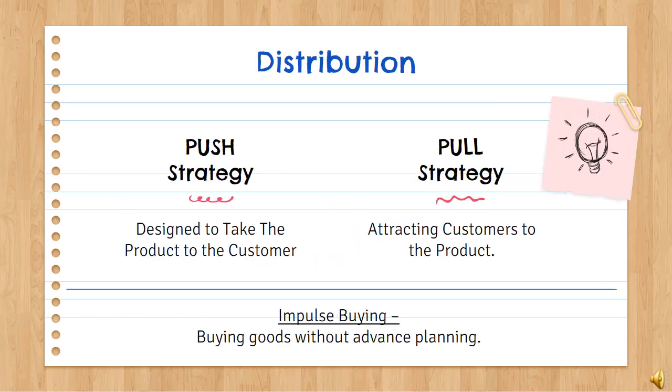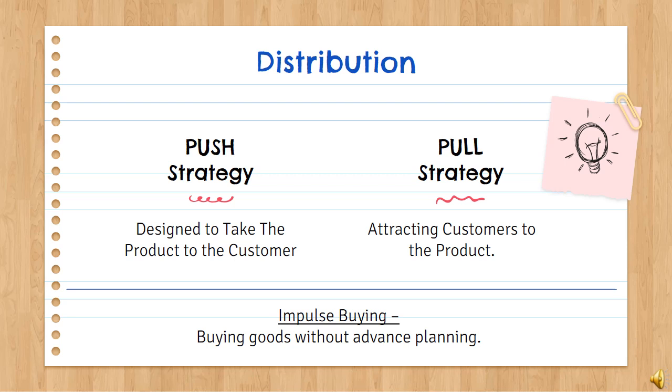Now let's talk about distribution. For the place, the distribution strategy must be determined in line with the other components of the marketing mix. The positioning of the product or service chosen beforehand inevitably influences the decision on the mode of distribution. Promotion and place also interact if the company chooses to adopt a push strategy, which is based on a fixed sales force and distribution network, or a pull strategy, which is based on communication to the consumer and in particular advertisement.